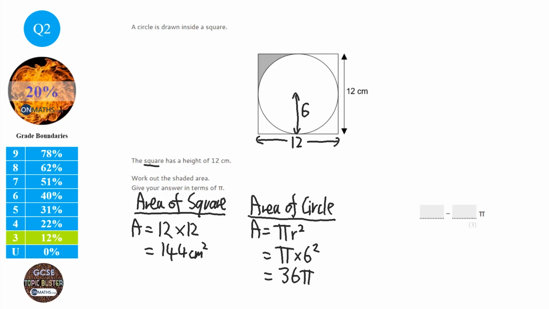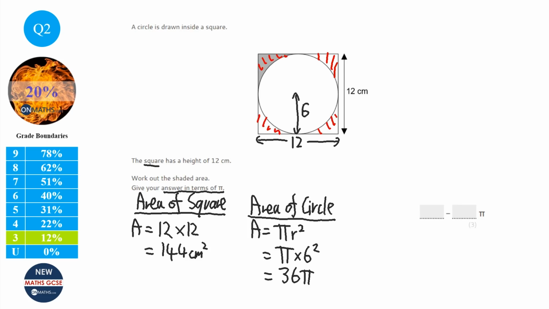Now it could be in the non-calculator, it could be in either. But it does ask us to give our answer in terms of pi, so we're not going to go any further than that. We'll leave it as 36 pi. Okay, so we need to work out the area of all of the outside, including this shaded bit.